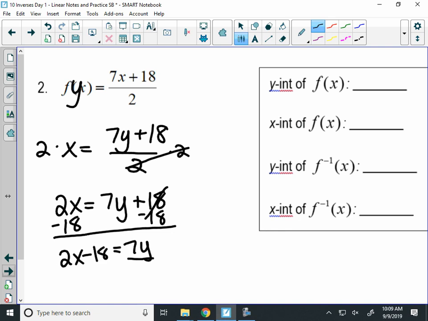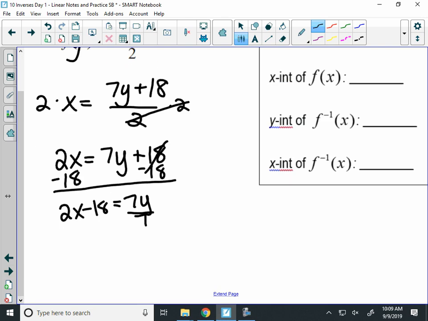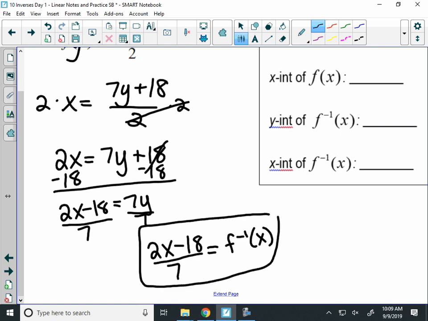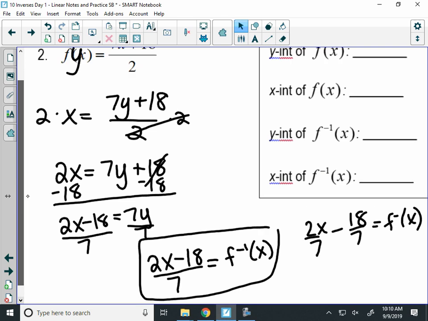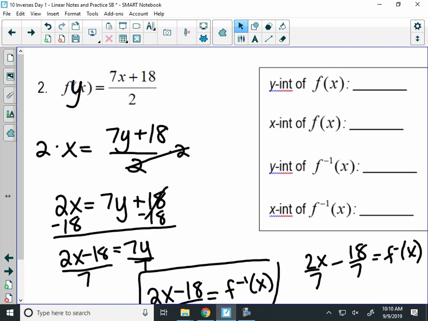Now there's 2 ways you can write your answer. You'll see answers written a couple ways. You could just divide the whole left-hand side by 7 that way and get 2x minus 18 over 7 is your inverse. One reason I don't like to write the answer that way too often is because if you had to graph this, it's just easier sometimes to see that that's 2x over 7 minus 18 over 7. But it's the same equation, just written a different way. I really do not care how you write the answer, either way. Okay. So let's talk about the x-intercepts and the y-intercepts. Let's see. What is the y-intercept of the original graph? Skylar?